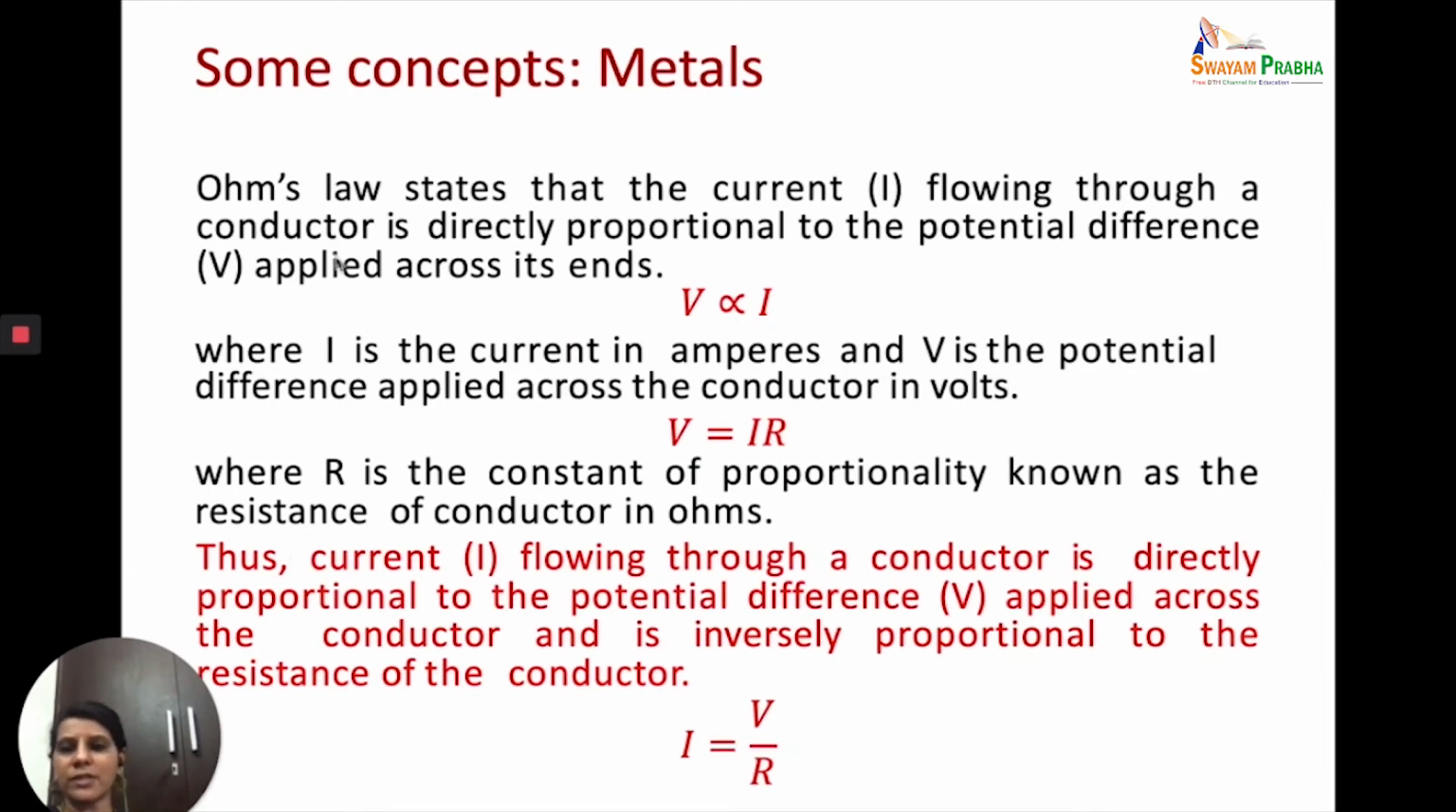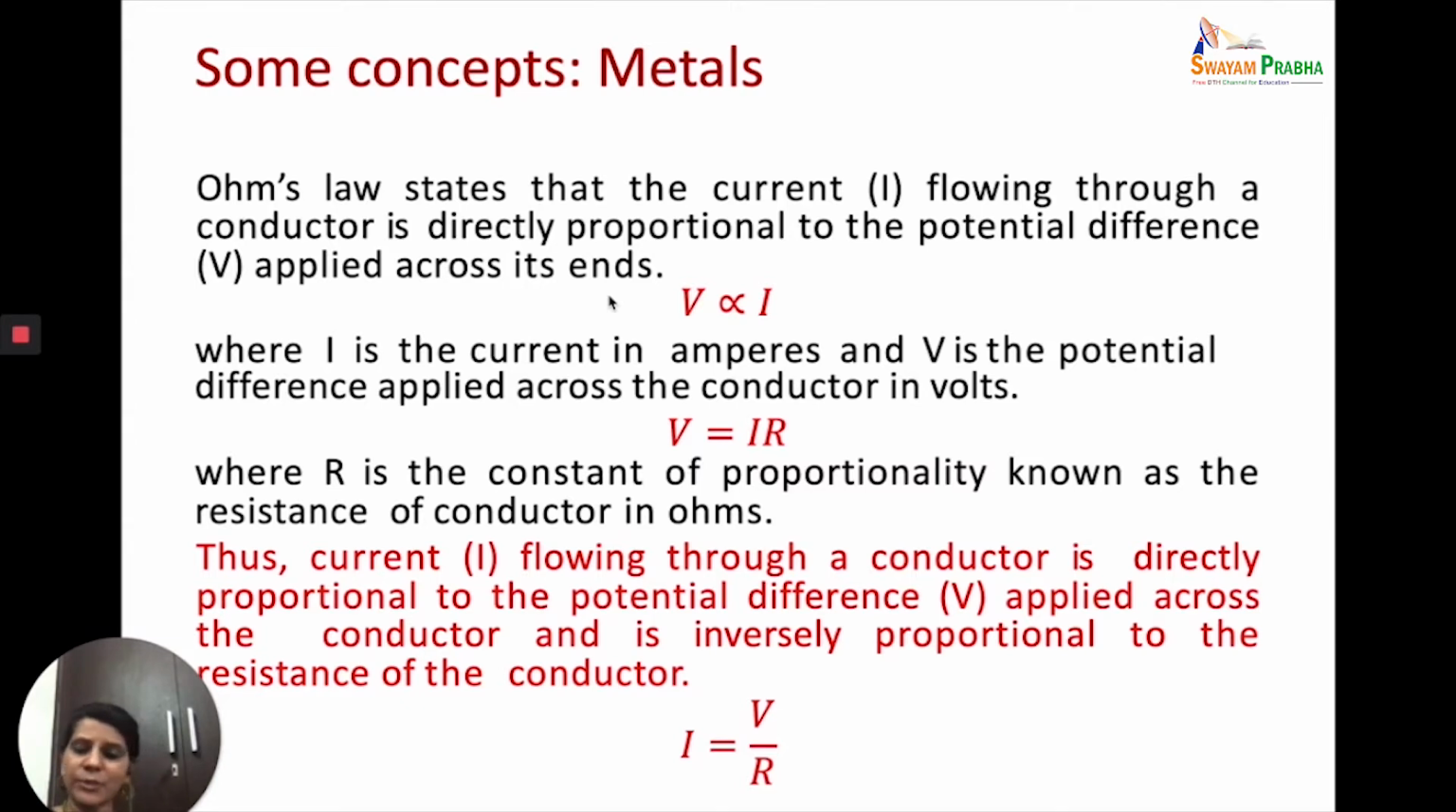The first law is Ohm's law. So what is Ohm's law? We remember that Ohm's law states that the current I flowing through a conductor is directly proportional to the potential difference applied across its ends. We did it in 9th standard, and we have revised it in 11th and 12th standard also. So what does it say? You have a metallic conductor.